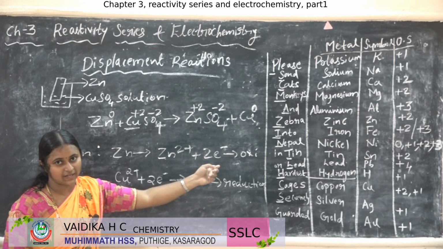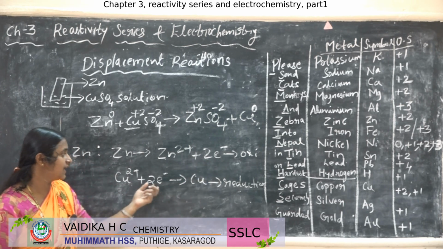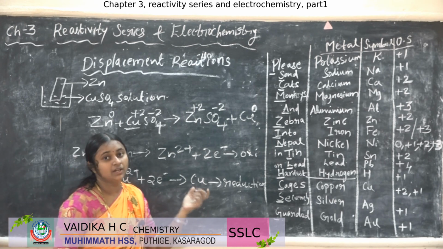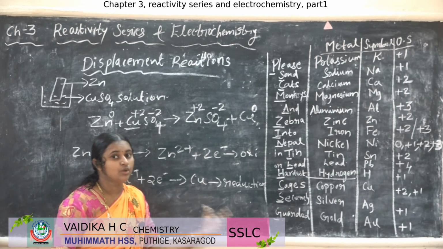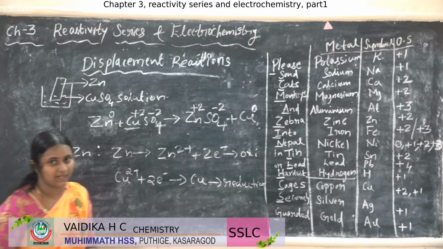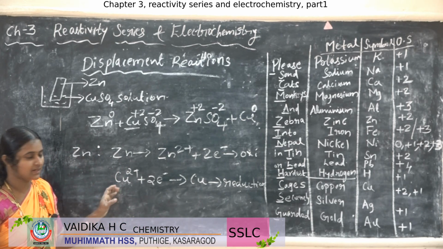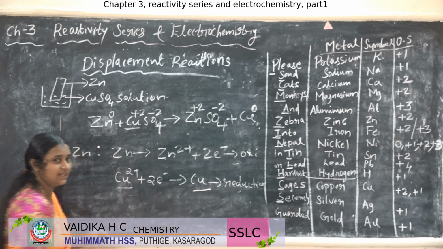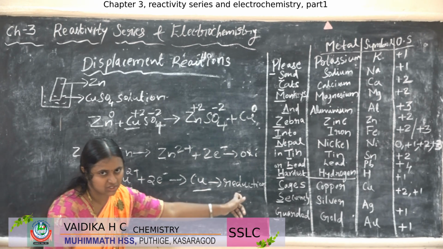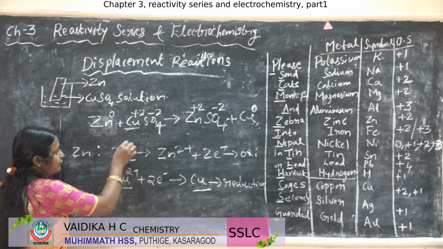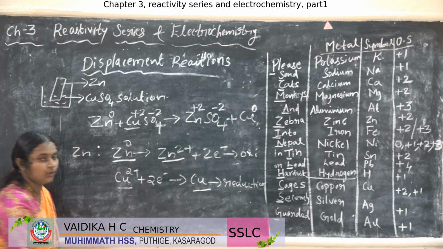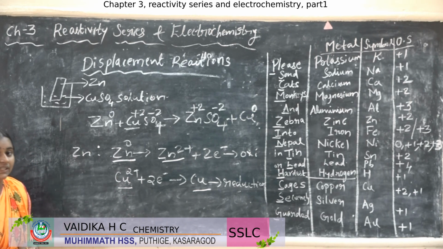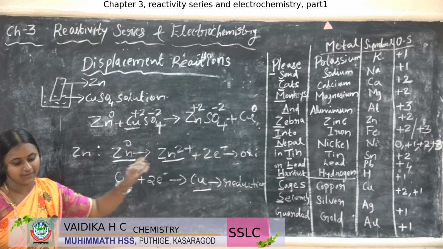Two electrons are liberated, right? These 2 electrons are gained by the Cu2+ ion, and it forms Cu0, copper in the metal form. So the oxidation state goes from +2 to 0, it is reduced, so reduction. Zn goes from the 0 state to Zn2+, the oxidation state is increased, that means an oxidation reaction.